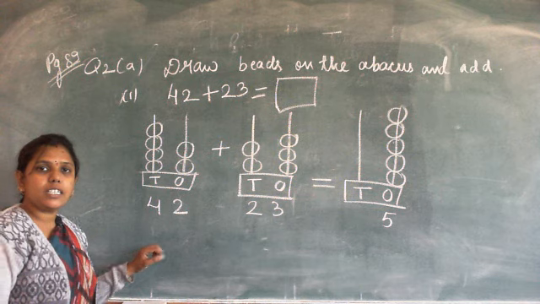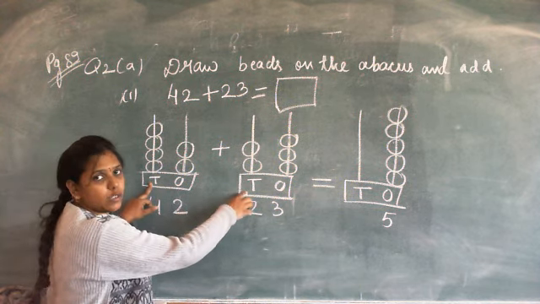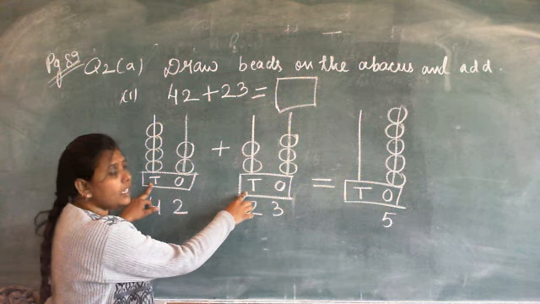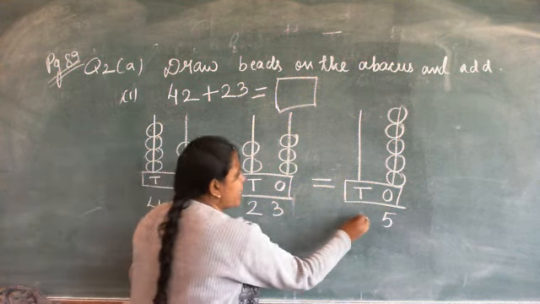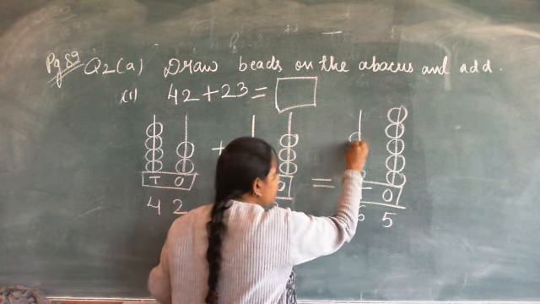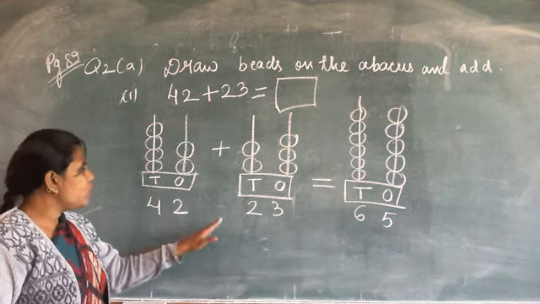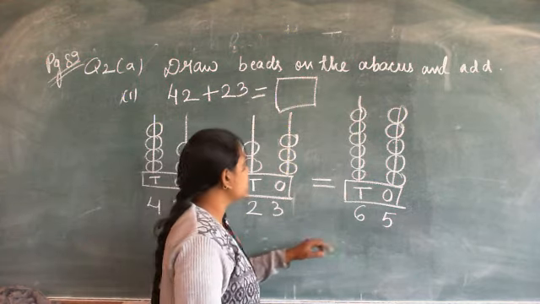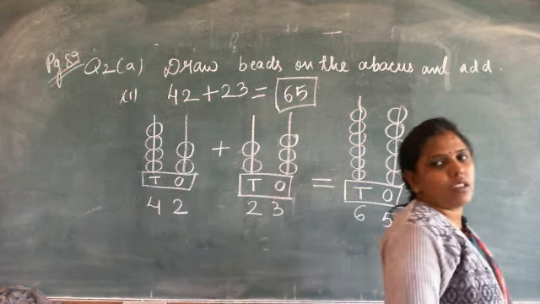Now add the beads at tens place. So this is tens place and this is also tens place. Now count all the beads at tens place: 1, 2, 3, 4, 5 and 6. So write here 6 and draw 6 beads: 1, 2, 3, 4, 5, 6. So we get 42 plus 23 is 65. So write here 65. Write fast.